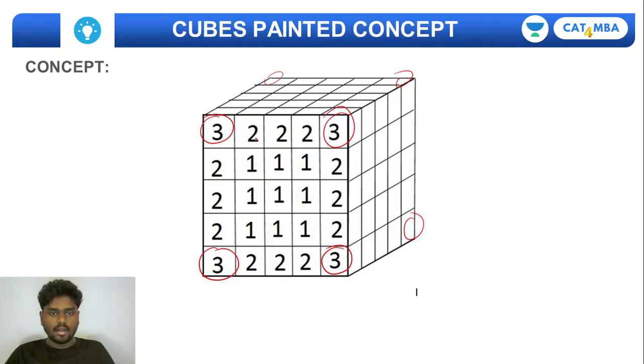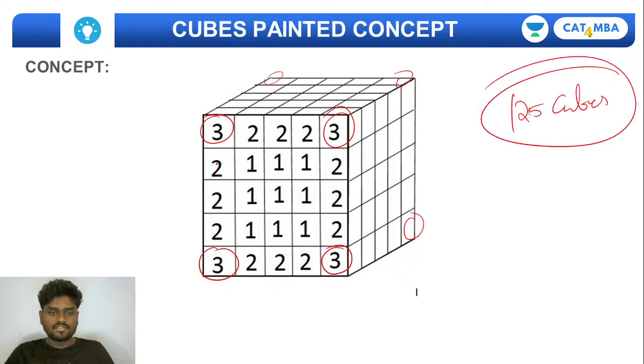And if you see this one, the 2 faces colored cubes, right? Here in this case, if it is cut into 125 equal, identical cubes, on this face you have cubes 1, 2, 3, 4, 5, 6, 7, 8, 9, 10, 11, 12. In the same way, at the back side as well, you'll be getting 12.